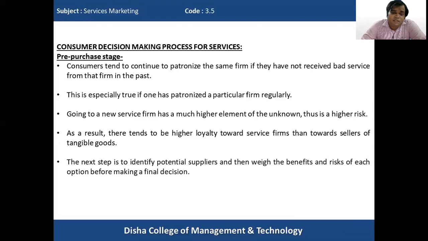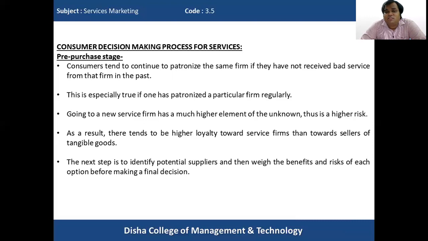The next step, after we have understood and minimized the perceived risk, is to identify the potential suppliers and then weigh the benefits and risks of each option before making the final decision.